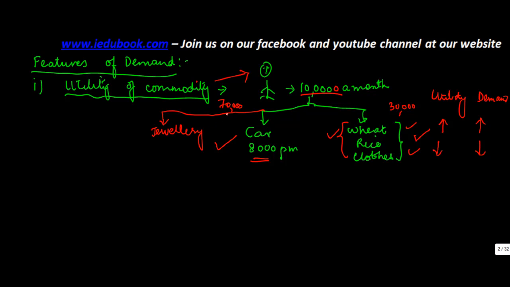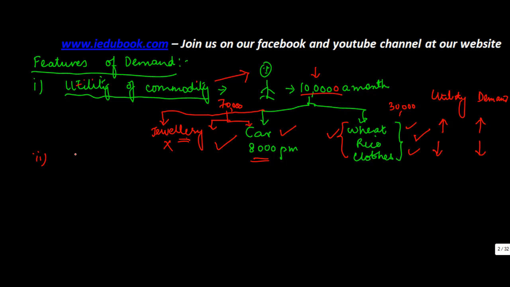Now he feels that he has to go to the office every day and he walks across or takes a bus. So that's a lot of pain for him. Whereas jewelry is something which he wears occasionally or his wife requires occasionally, so the utility is less. So therefore he goes for the car. Again, the utility of the commodity and the ability and willingness to spend decides the quantum of demand.